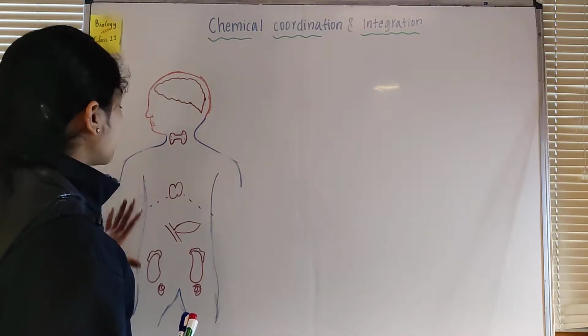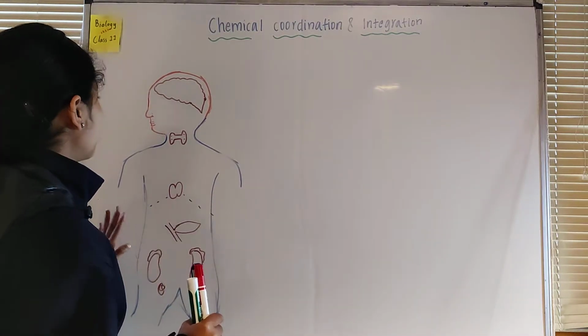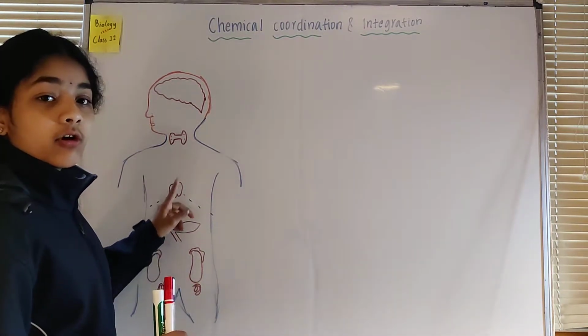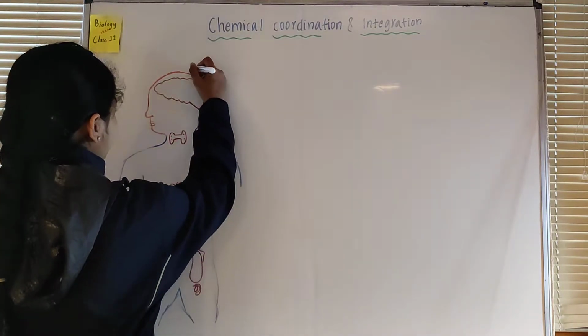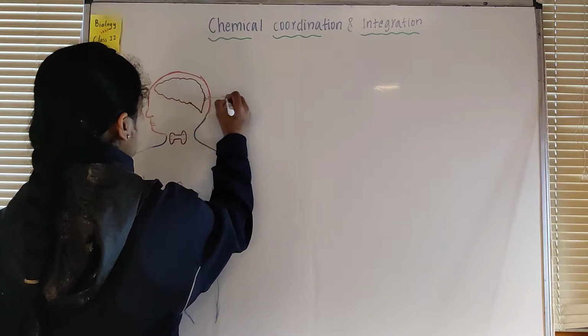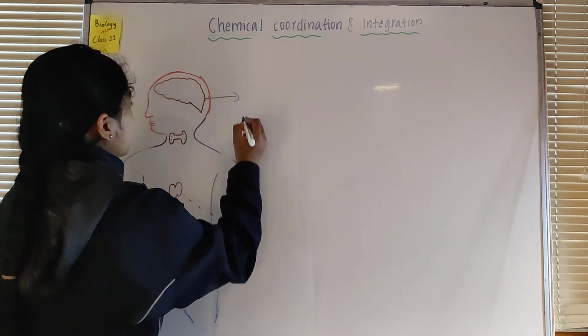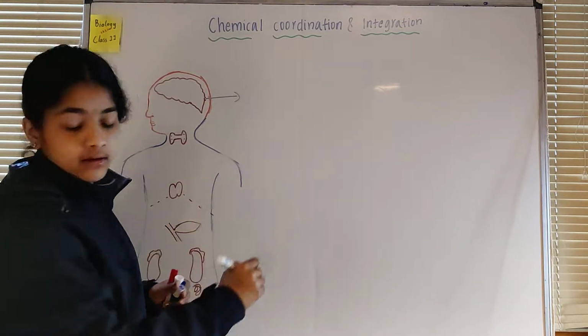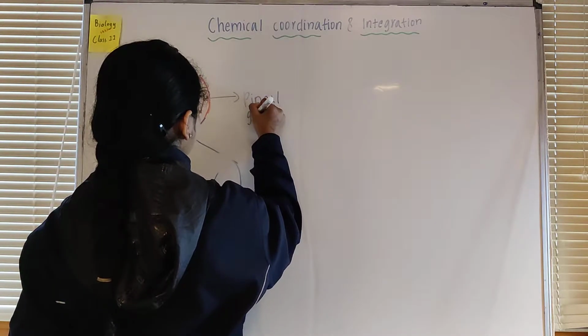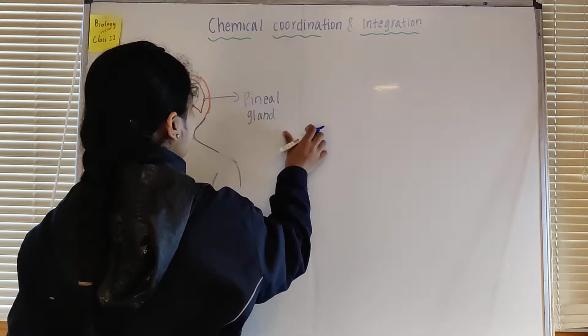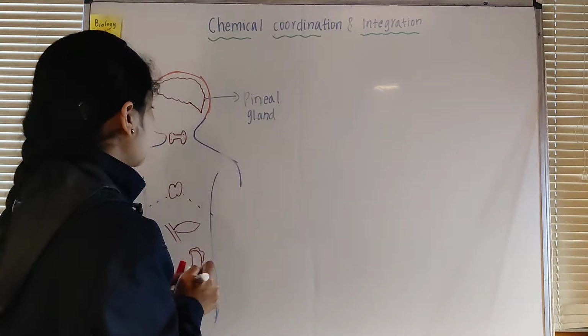So here we have drawn a rough diagram of the human body, and we have drawn some of the endocrine glands. Let's label each one of them. So here in the brain region, we have the pineal gland. These are all endocrine glands. They don't have any ducts.